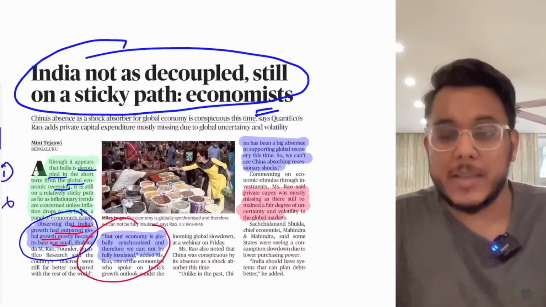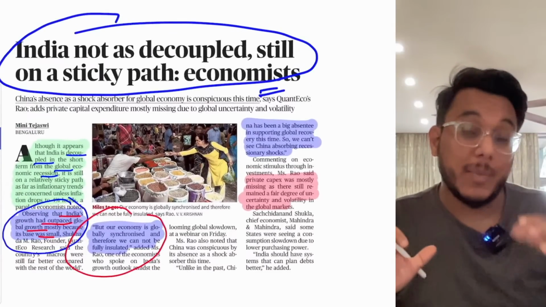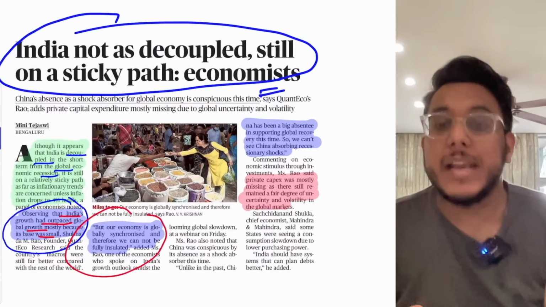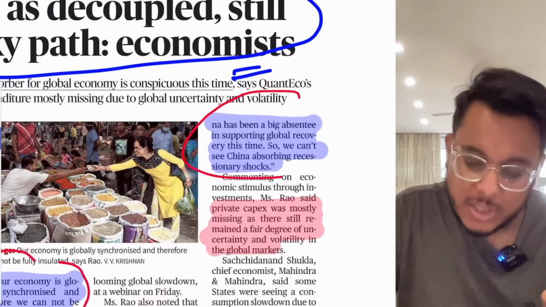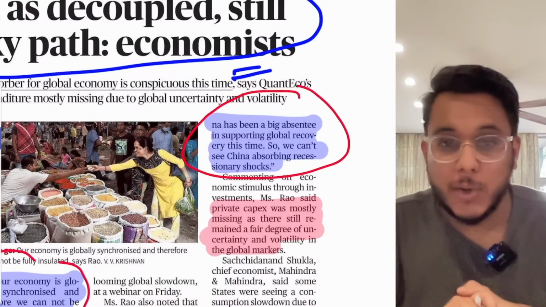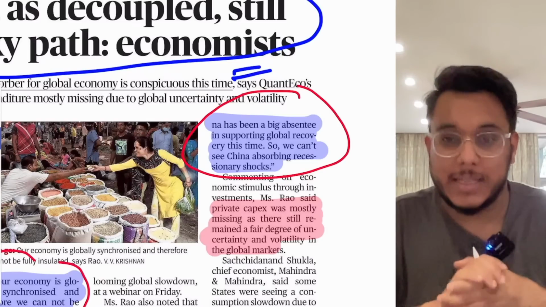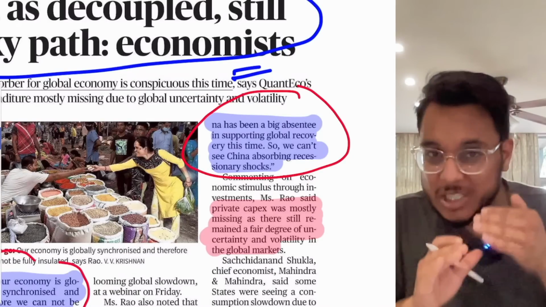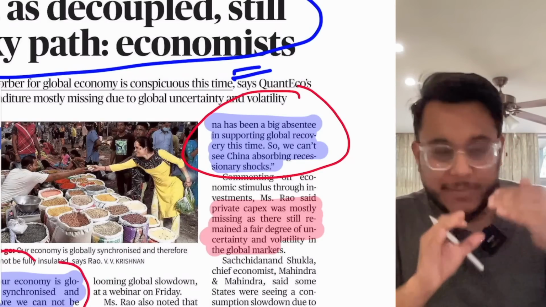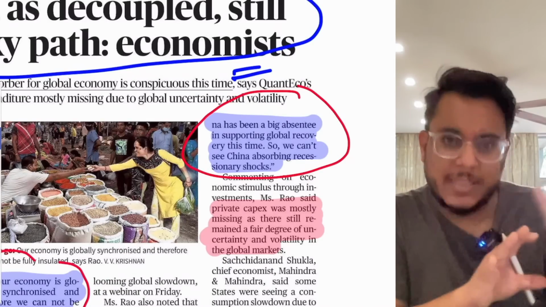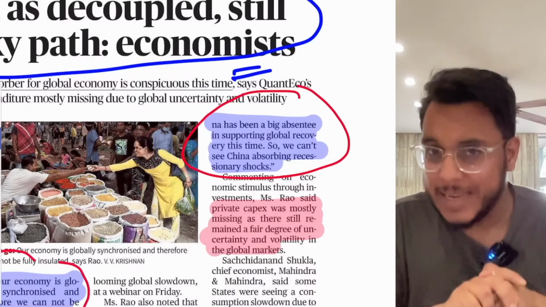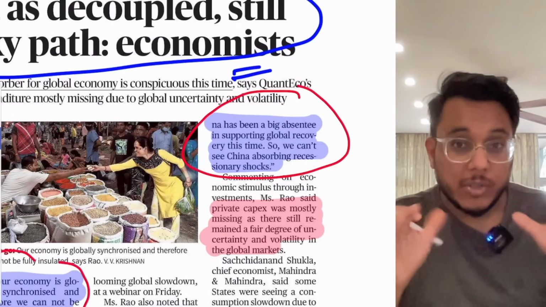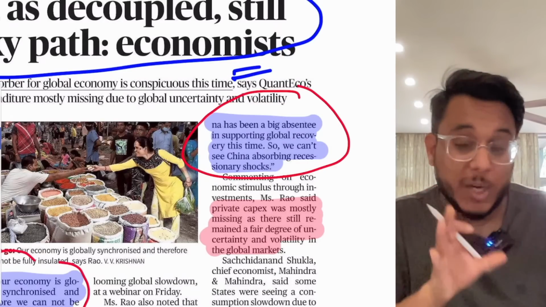So basically, whatever the impact on the global economy, that impact will come onto India as well. Now, the article is also talking about how, in the past, China has played a very important role in absorbing the slowdown. Basically, China had double-digit growth. And whenever recession came in the past, let's say the 2008-09 global financial subprime crisis, at that point of time, China was robust and China provided a kind of stimulus.